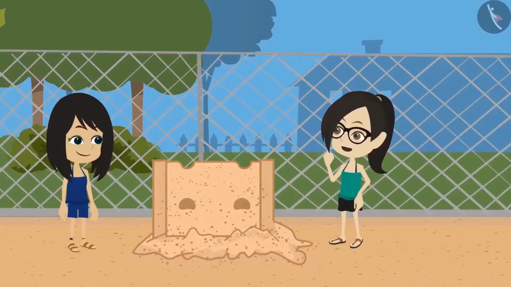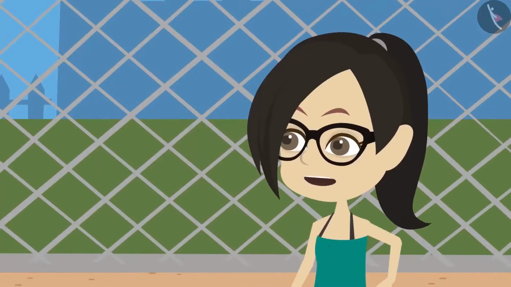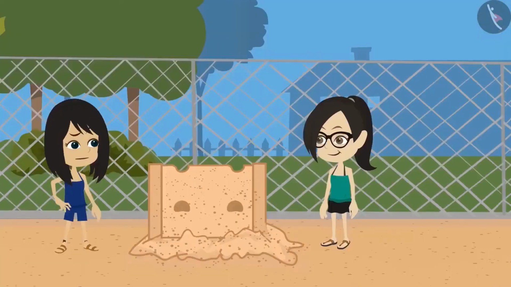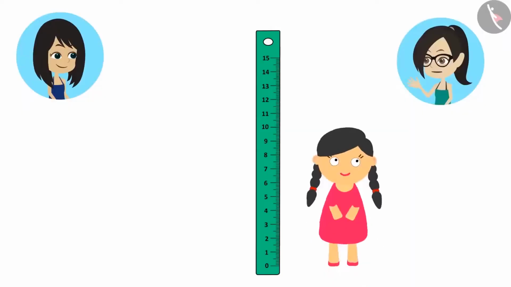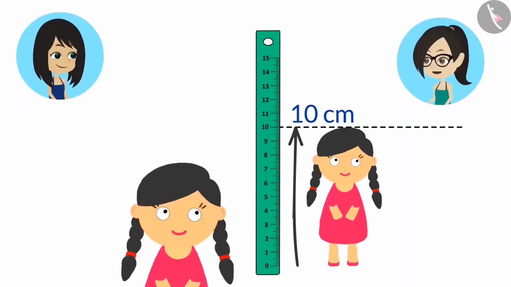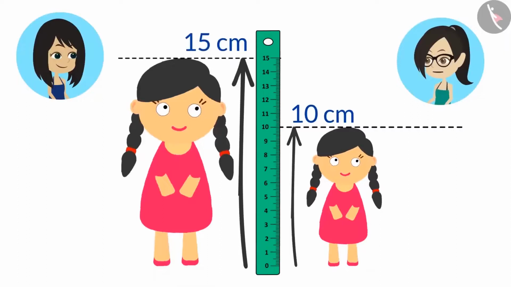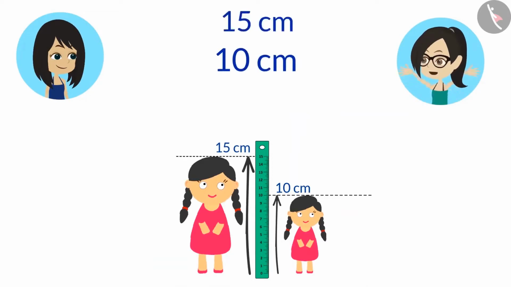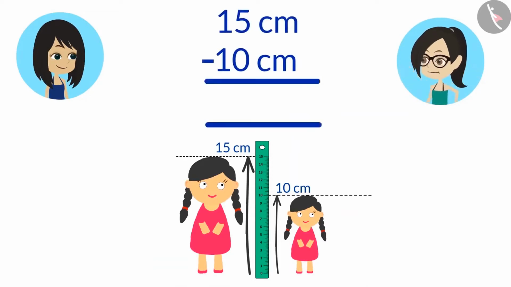Did you notice one thing? What? That my doll is taller than your doll. Yes, but how much taller is your doll than my doll? That's easy to find. Your doll is 10 centimeter tall and my doll is 15 centimeter tall. If we subtract the height of your doll, which is 10 centimeters, from the height of my doll, which is 15 centimeters, we will come to know how much shorter is your doll from my doll.